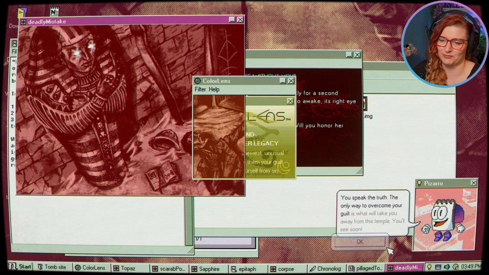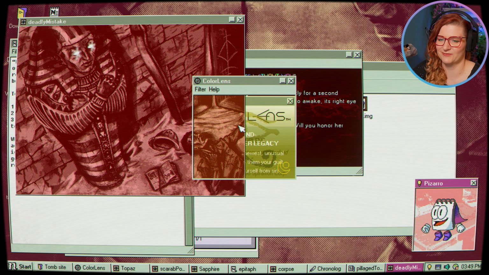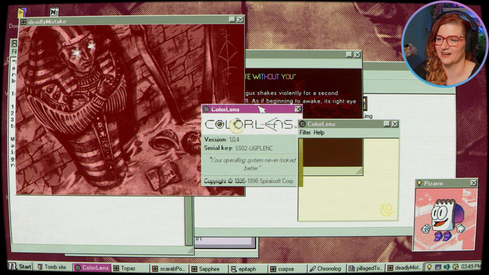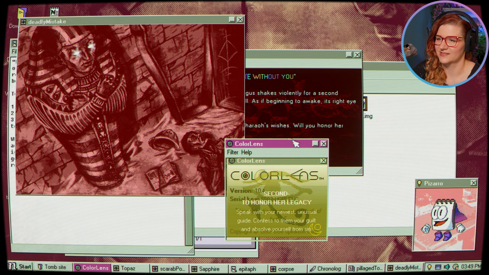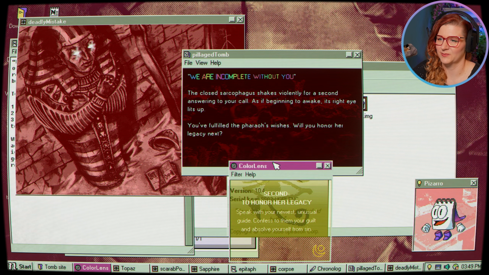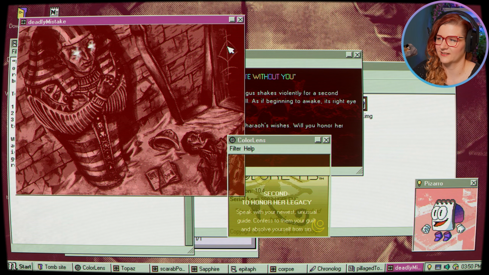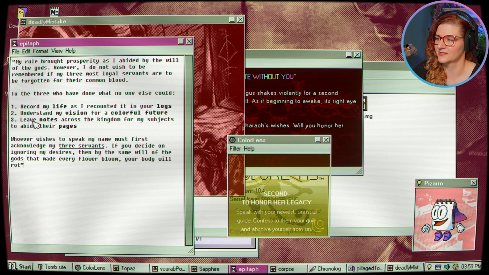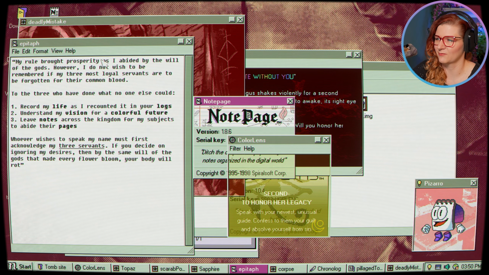You speak the truth. The only way to overcome your guilt is what will take you away from this temple. You will see soon. Ooh, he's threatening us, except it's not us, it's our uncle, right? But yes, so we have another step. The sarcophagus now, 2 eyes are lit. Okay, and then the third one is leave notes across the kingdom for my subject to abide by their pages, and then we check this help.